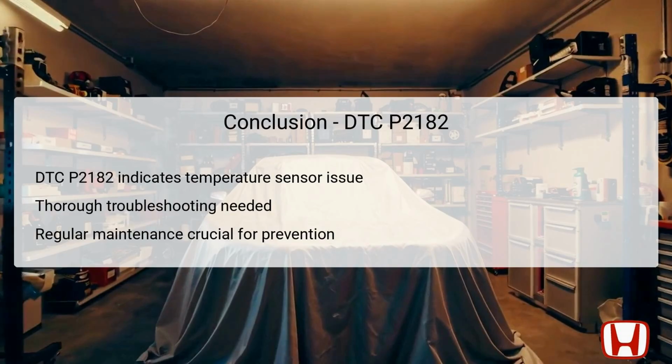Promptly addressing any findings can prevent significant performance issues, such as engine overheating or decreased fuel efficiency. Furthermore, instituting regular preventive maintenance measures can help safeguard against the future occurrence of DTC P2182. Ultimately, understanding the vehicle's cooling system and working diligently to maintain it will ensure the engine operates at peak performance.